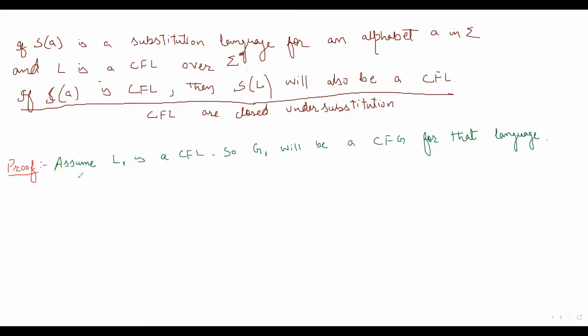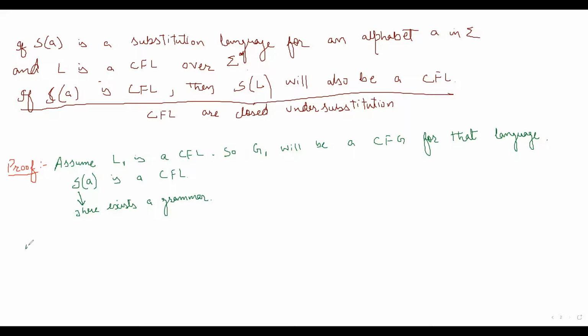And now we have S of A. S of A is a context-free language. So that means for every S of A, there exists a grammar.